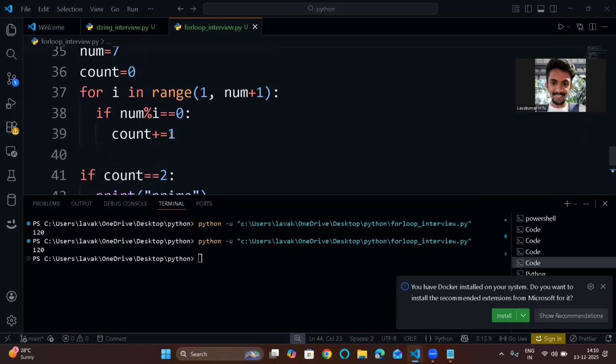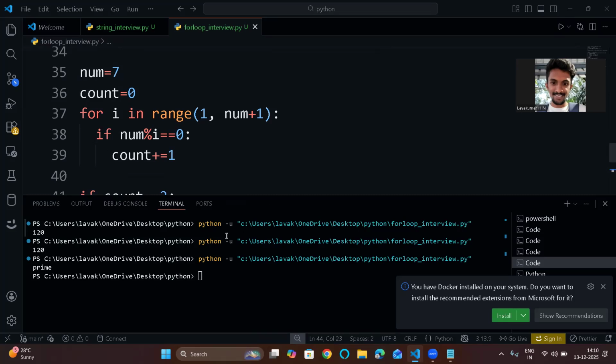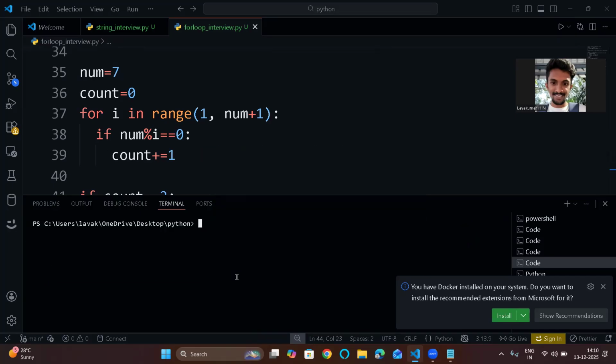So if I run this program, the output should be that it's a prime, right? See, it's a prime number. You can see here. So I explained prime number also. Basically, this will be asked in interviews. So many companies will ask about prime numbers.